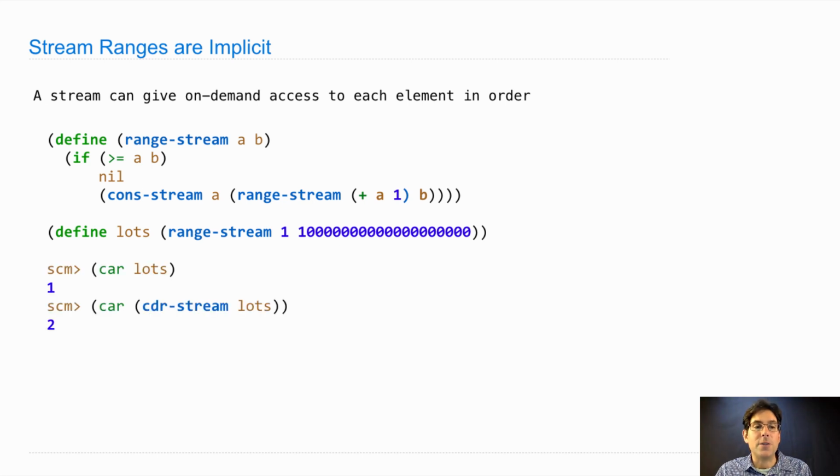The car of this is 1, the car of the cdr is 2, the car of the cdr is 3, and we can compute as many values as we want, all the way up to this very big number, but all the work required to do that won't happen unless enough calls to cdr-stream are used to request it.